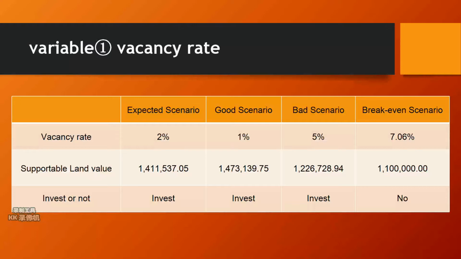Firstly, because rent is downwardly sticky, we use vacancy rate to adjust rent revenues in different scenarios. We assume in the better scenario that vacancy rate would increase to 5%. However, even in this situation, the supportable land value is still larger than the market land value. Furthermore, we calculate the break-even vacancy, which is 7.06%. It means that when the vacancy rate reaches this level, such an apartment would not be worth investing in.